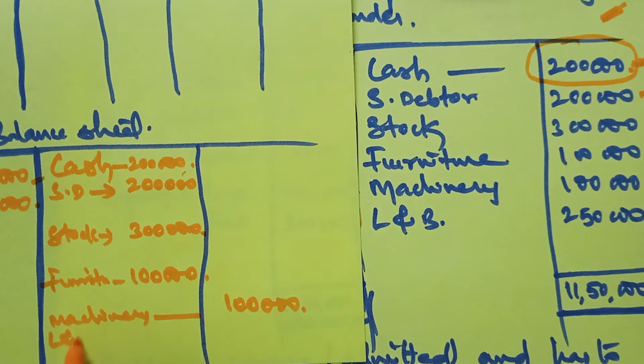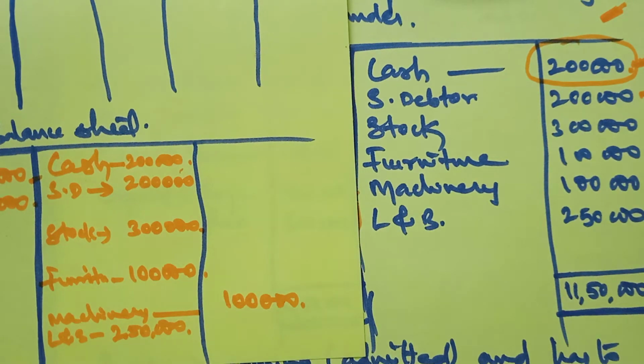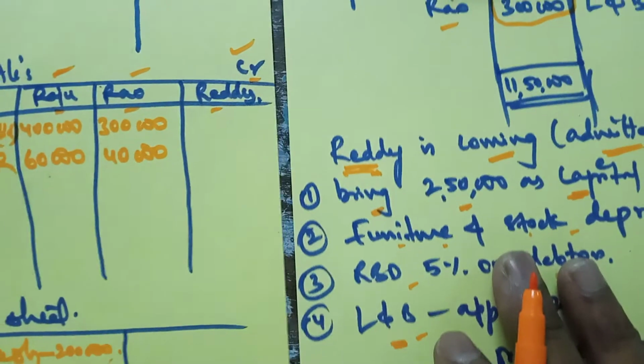And lastly, land and building. Again, land and building is also an asset. Show it on the asset side. I am writing its amount in the inner column because you got an adjustment. So look into the adjustment now.